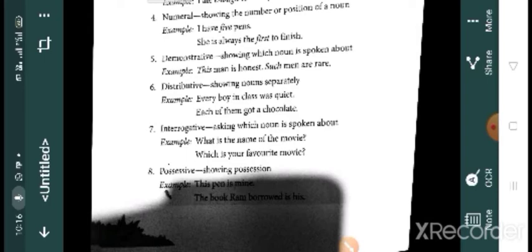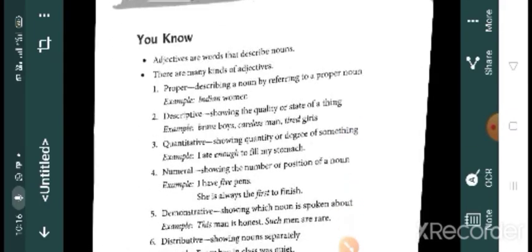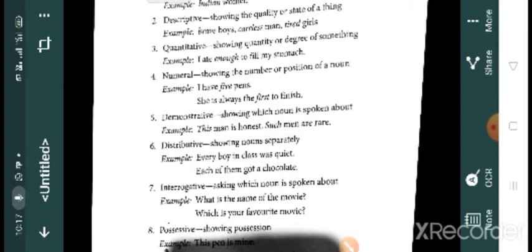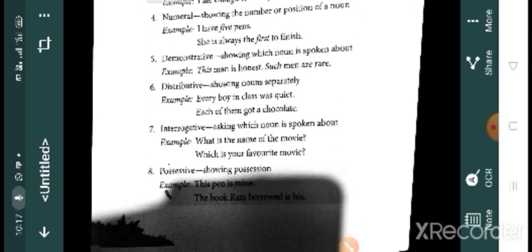Okay. Then possessive means showing possession. So, this book is mine. Here the possessive adjective mine is used. This pen is mine. That means the possessive adjective mine is used here to show that this pen belongs to me. Okay. So proper, descriptive, quantitative, then numeral, demonstrative, distributive, interrogative and possessive.